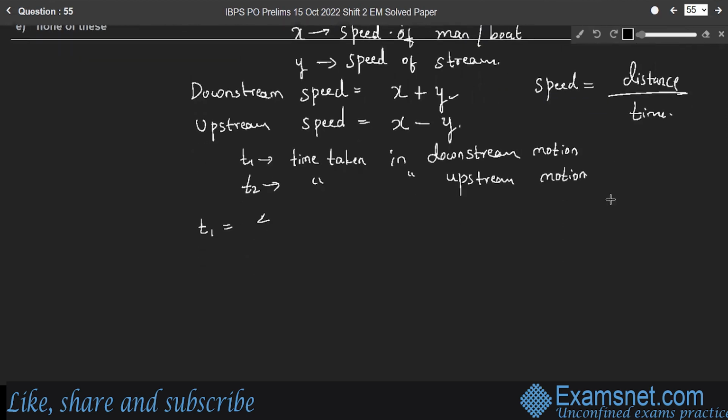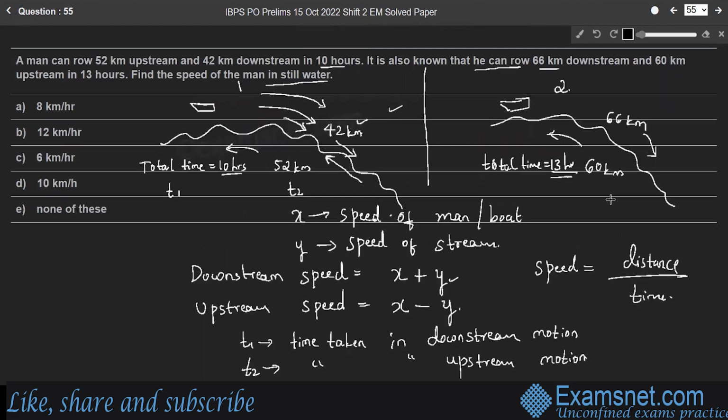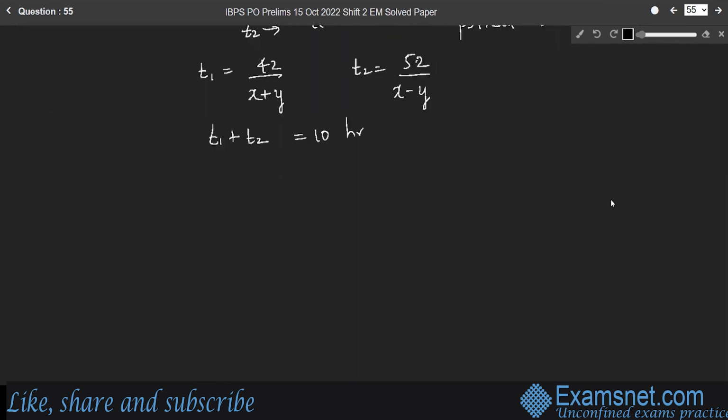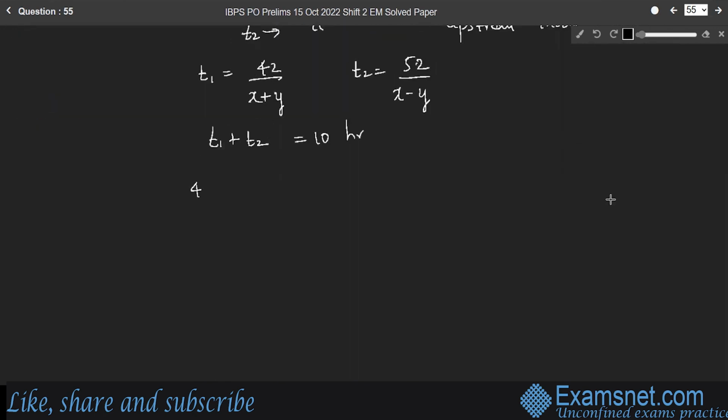Therefore, 42 divided by x plus y is T1, whereas T2 is, in upstream motion, the man covers 52 kilometer distance divided by x minus y, the upstream speed. Therefore, total time T1 plus T2 is 10 hours. According to the question, total time taken by the boat is 10 hours. Therefore, we can write 42 by x plus y plus 52 by x minus y as 10.